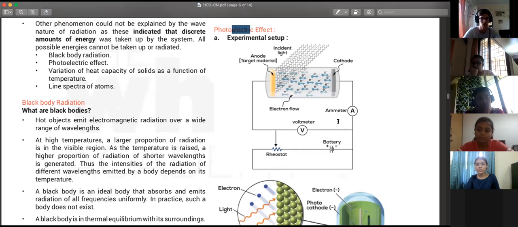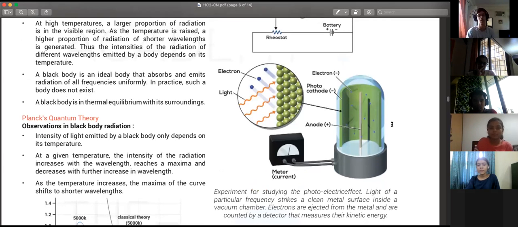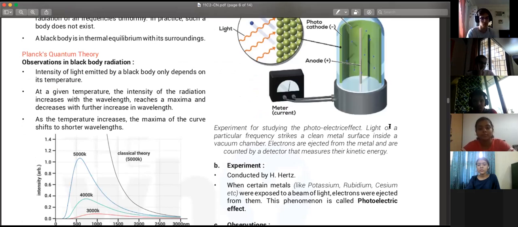Obviously, if you go deeper into it, people have studied it, and there are some conditions. Light of all radiations is not going to cause this effect. It varies from metal to metal. Some metals will readily eject electrons, some metals it takes a little bit of energy to eject the electrons. And ejection of electron means electrons are getting out of it, right? The kinetic energy of the electrons that are getting out, sometimes it's fast, sometimes it's slow. So we'll get into when is it fast, when is it slow, when do you get electrons, when do you not get electrons, all of those things. All right.